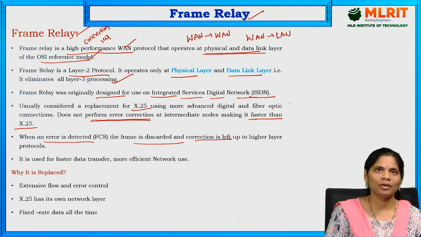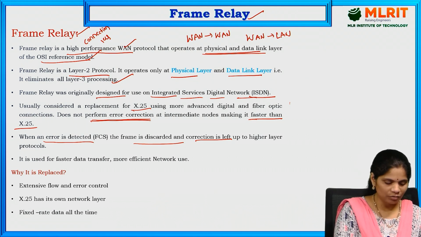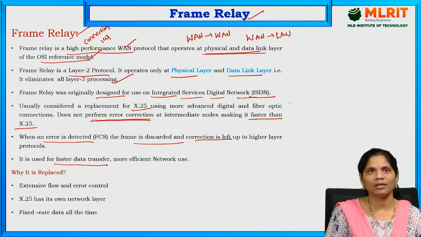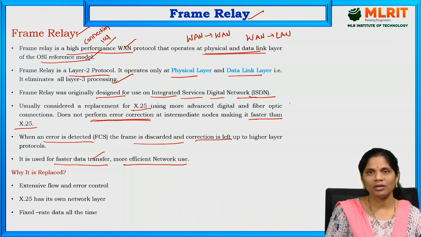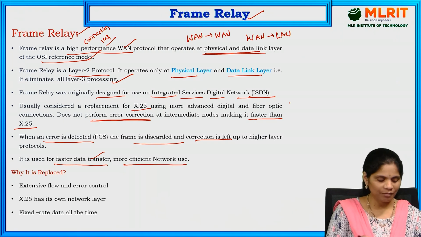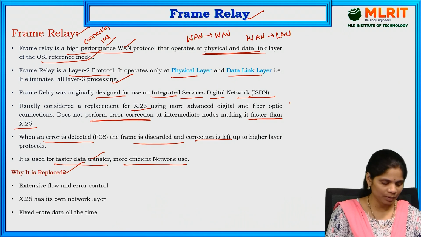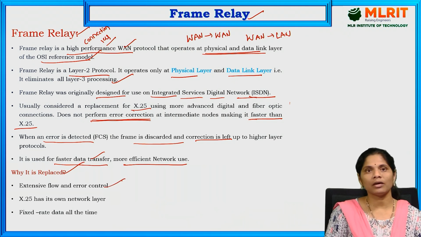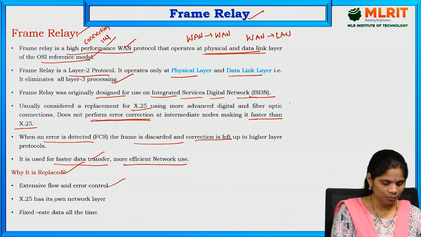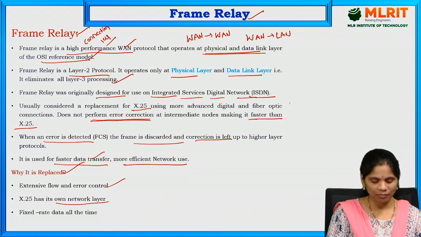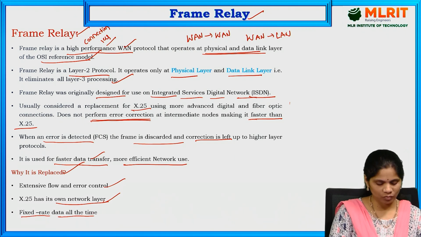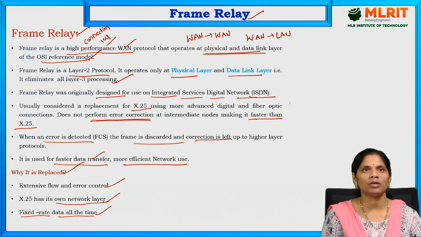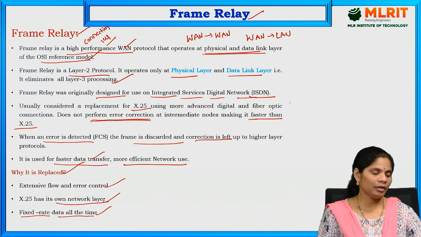That is the frame relay: because it is a connectionless service, it is used for faster data transfer. Always the data is transferred faster in a connectionless service, and for more efficient network use we are going to use the frame relay. And why is it replacing X.25? Because of the extensive flow and error control in X.25, and X.25 has its own network layer. For that purpose we are using frame relay. And next, for fixed rate data at all times we use the frame relay. For these reasons frame relay is replacing X.25 in computer networks.